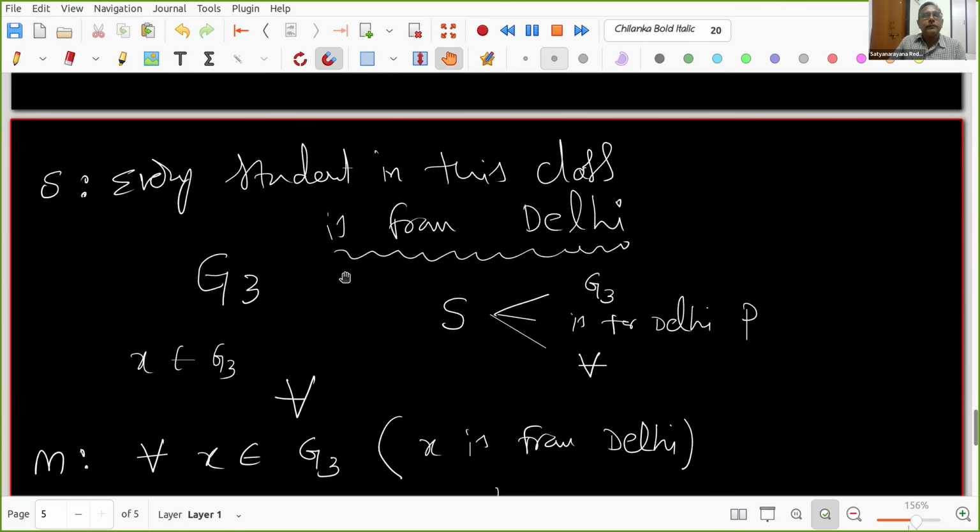What is the meaning of that? Can you take a guess if you want to answer? Every student in this class is from Delhi, but you do not accept that. Why are you saying that this is not true?